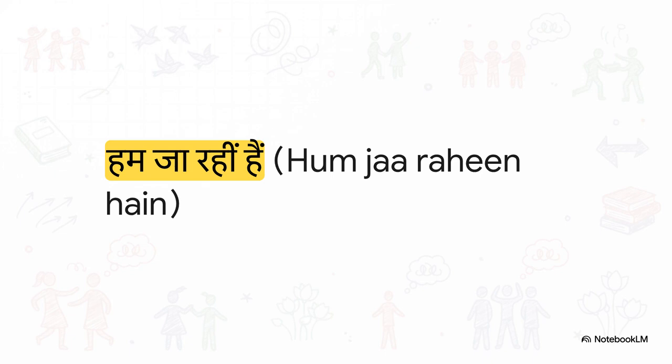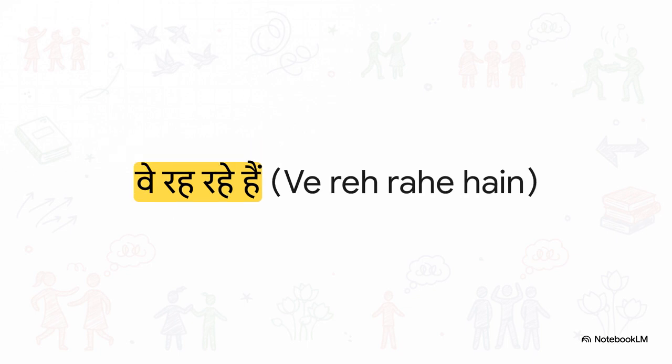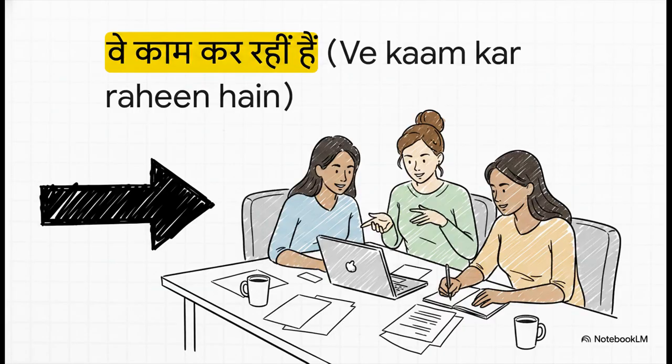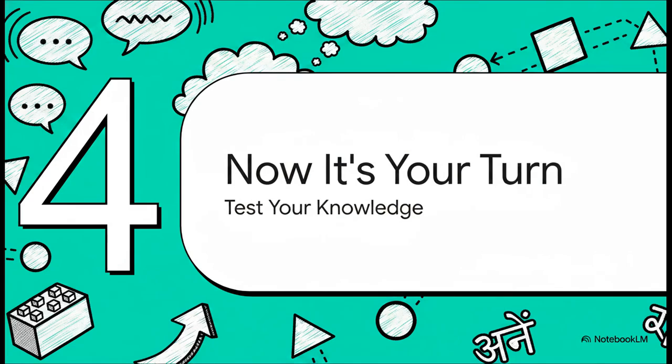Great job. Now, what if we is an all-female group? It becomes hum ja rahi hain. Listen for that subtle N sound at the end. Okay, repeat after me. Hum ja rahi hain. Excellent. Let's try another one. For a masculine or mixed group, they are living. That's ve reh rahe hain. Your turn. And one last practice round for an all-female group. This one should feel a little familiar. They are working. Ve kaam kar rahi hain. Give it a shot. You're doing so well.